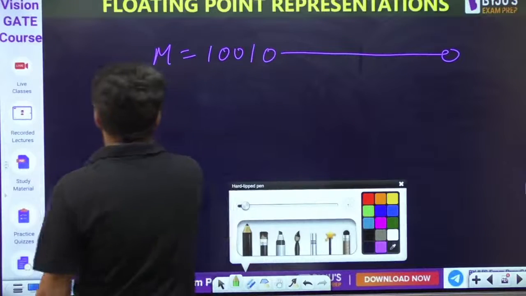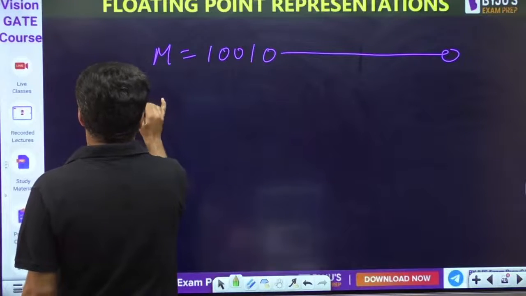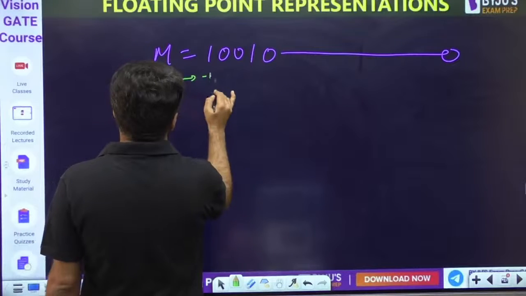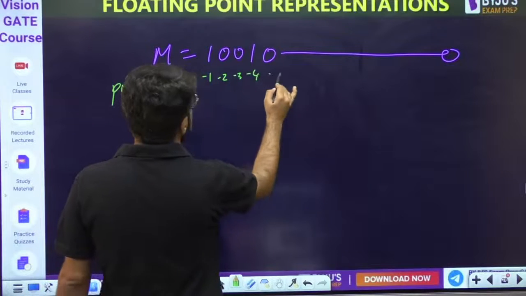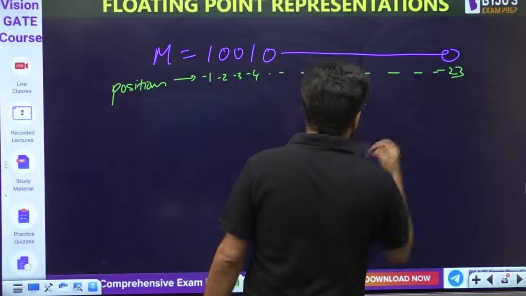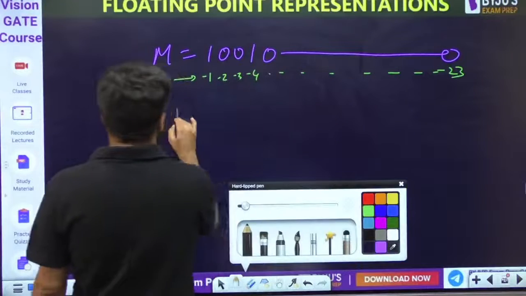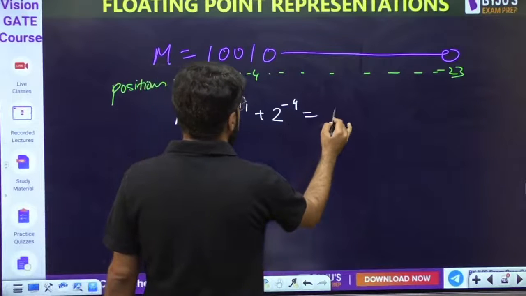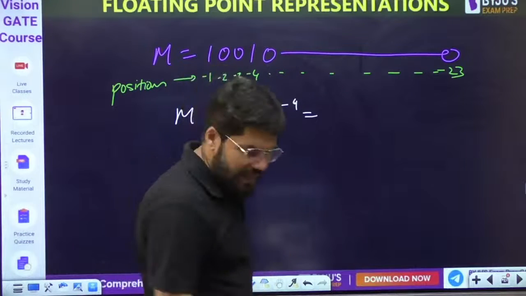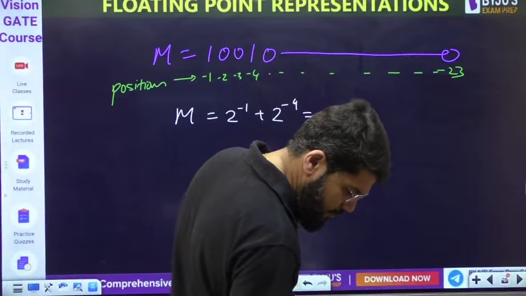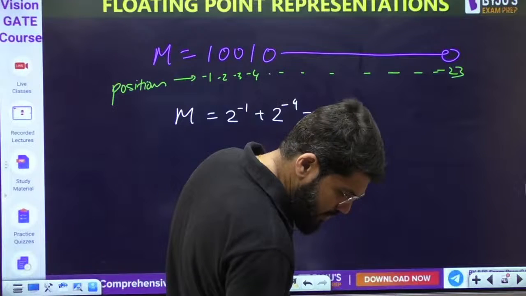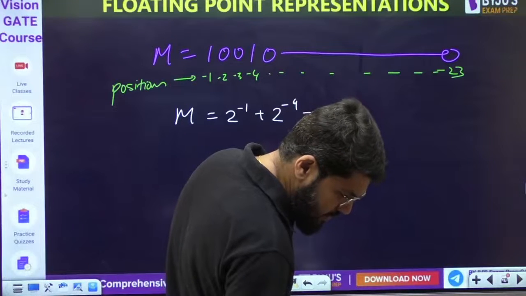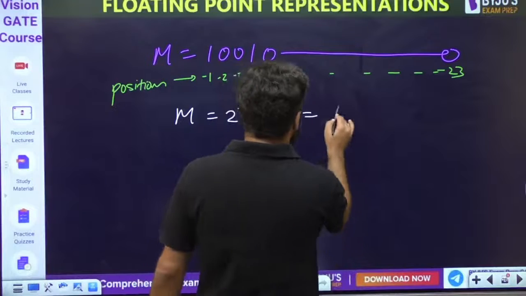Again, let me write down the positions for you: minus 1, minus 2, minus 3, minus 4 up to minus 23. So what is going to be the mantissa? 2 to the power minus 1 will come, 2 to the power minus 4 will come. How much is this when I add it? 0.5 and 1 by 16, so 0.5625.